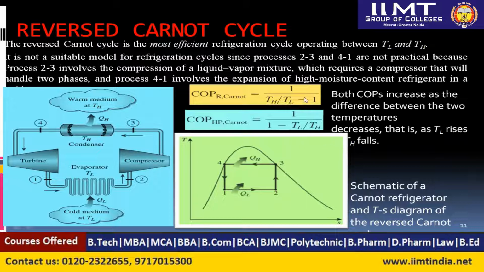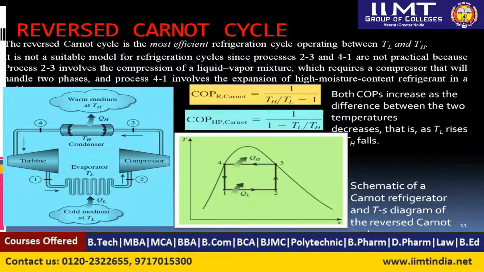What can be the effect if the temperature increases or decreases? Generally, if the difference between the higher temperature and lower temperature decreases, the COP will increase. If you see in a very hot summer, the air conditioning or AC unit will consume more power if the surrounding temperature is higher, like 45 or 50 degrees.